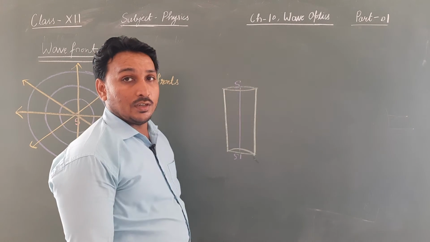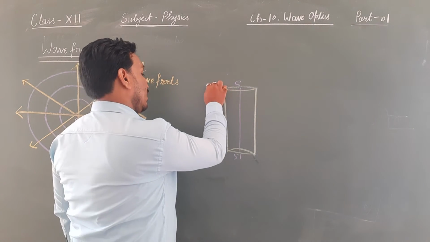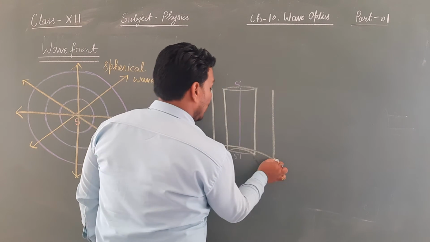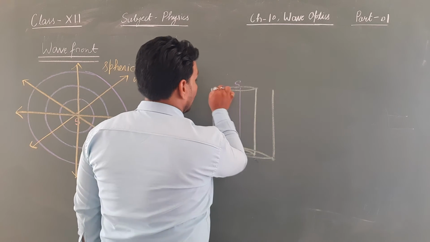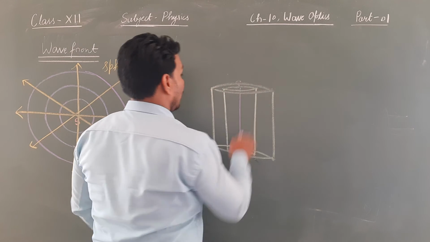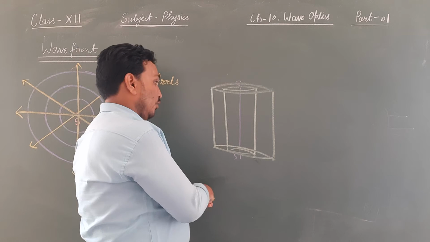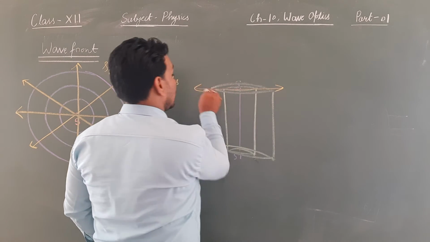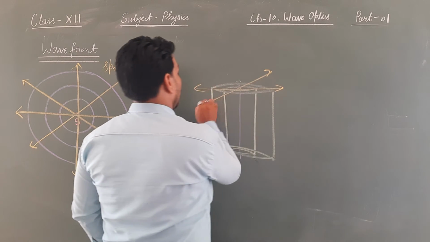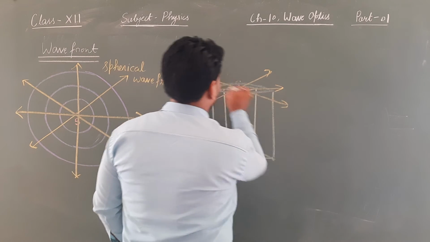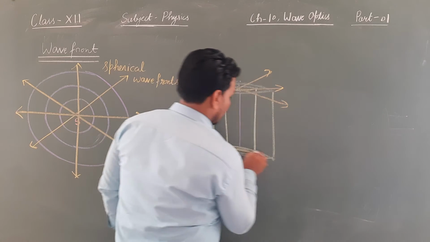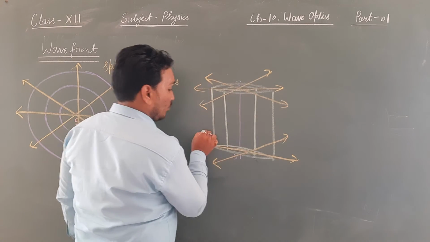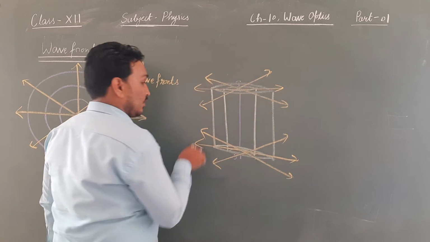Cylindrical is the shape which remains equidistant. So basically this time the wavefront is going to be cylindrical. This is going to be the second wavefront. We can make the third also. How are the light waves going to be? The light waves are going to be something like this. The light rays which show the propagation of light will go like this.